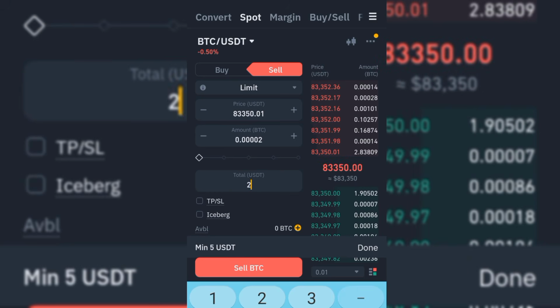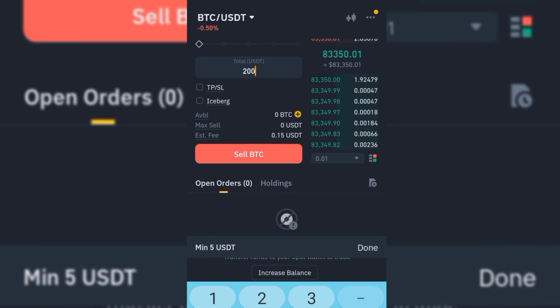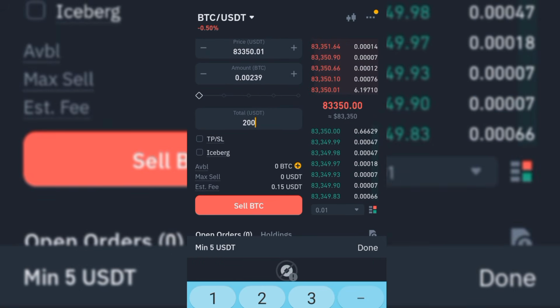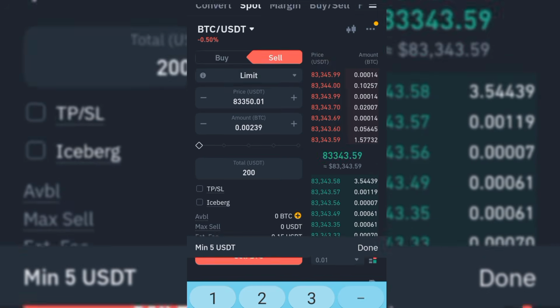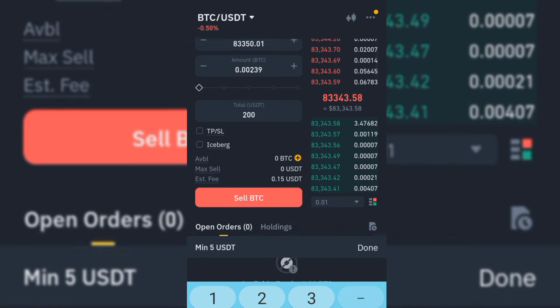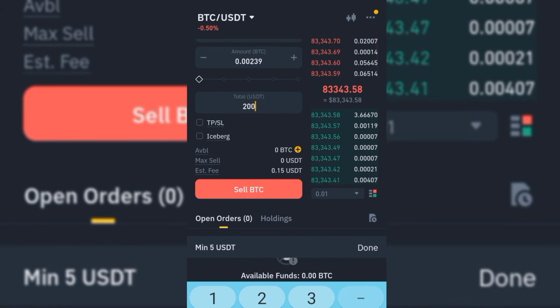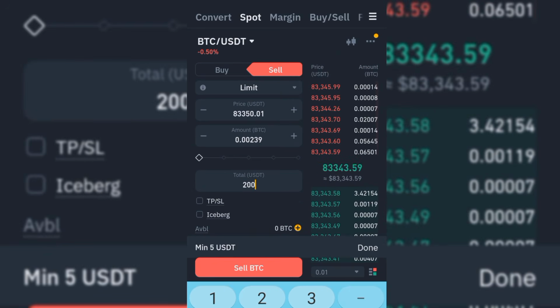And this is the fee they are going to charge you for it. So remember how I told you how to get a 25% discount on every fee they charge, okay? So this is the fee you are going to be charged. Let's say just take down 15 cents USDT. That's what you are going to be charged.